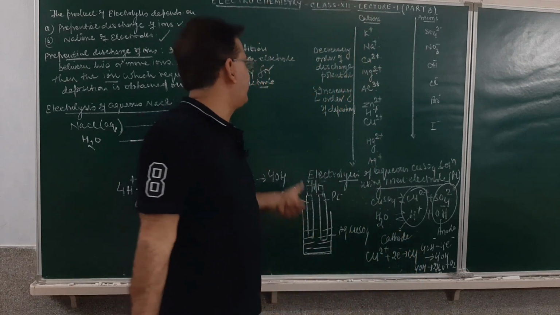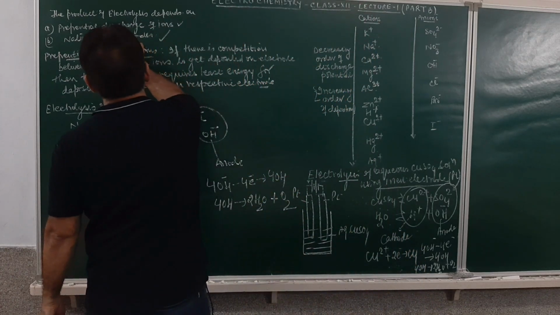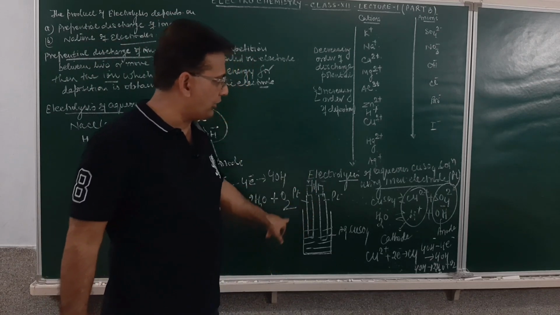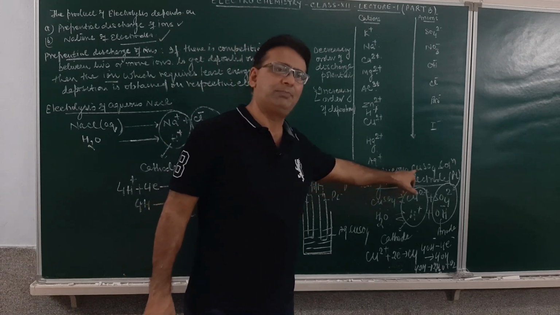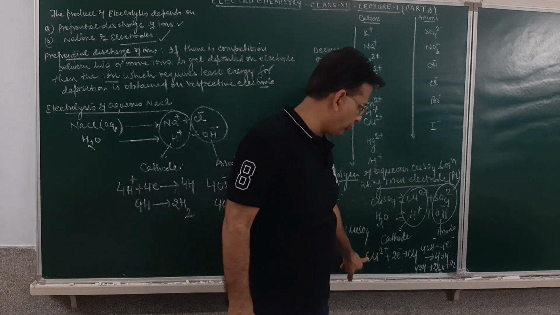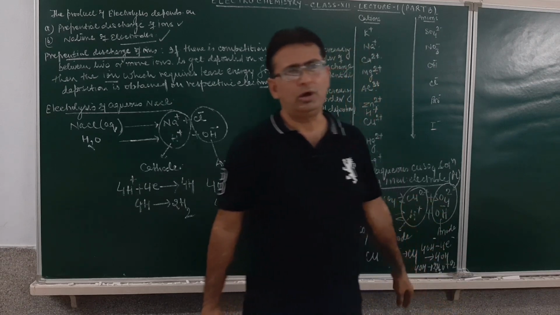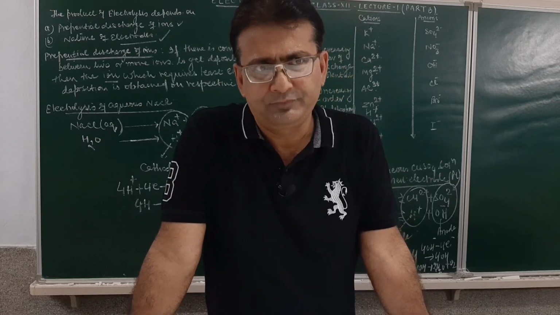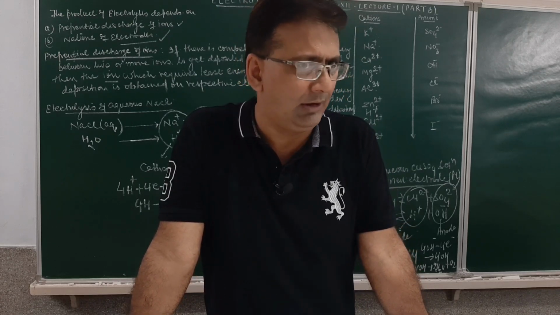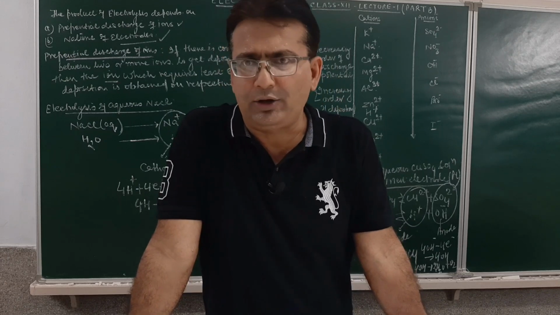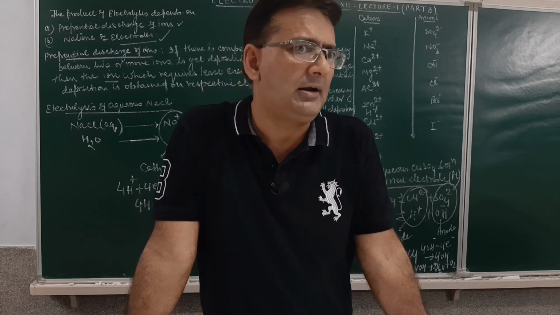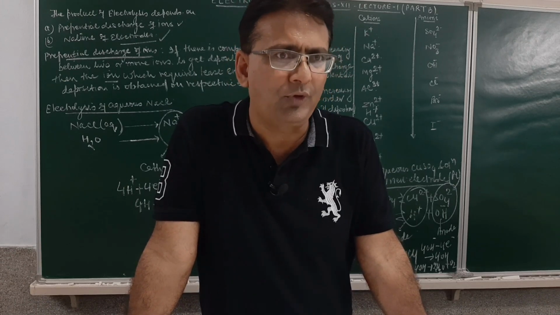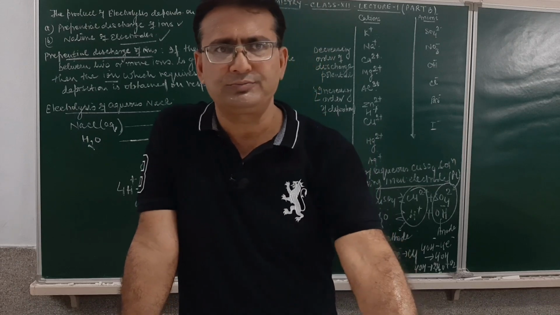Now after this, there is one more concept. It will depend upon the nature of electrode. Student, just look over here. When we carry out the electrolysis of aqueous solution of copper sulfate using inert platinum electrode, what is obtained at the cathode? Copper. What is obtained at the anode? This is oxygen. However, if we use the active electrode, inert electrodes being those which do not participate in the chemical reaction, the product will be slightly different, which we will be discussing in the next example, which is electrolysis of copper sulfate solution using copper electrode.